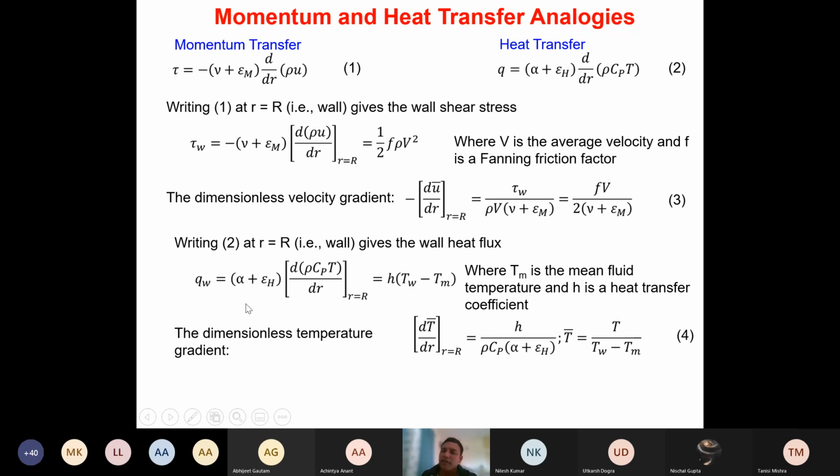Similar to this, the wall heat flux can also be represented in terms of the dimensionless temperature. The dimensionless temperature here is represented as T bar, given as T divided by TW minus TM. If I put that in the original equation and obtain dT bar by dr at R equals capital R, what we get is h divided by rho Cp times alpha plus epsilon H. This is equation number 4.